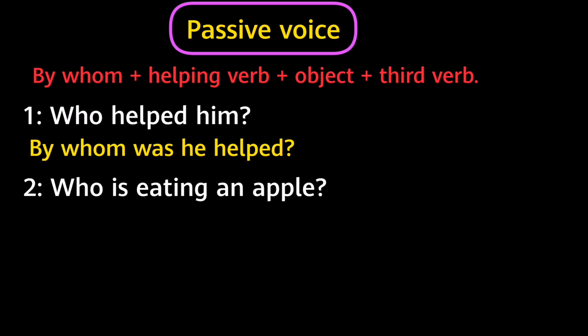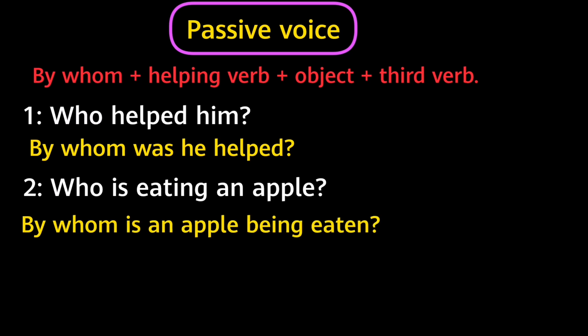It can be changed like this. By whom is an apple being eaten? Observe this one, again we have changed, who, into, by whom, and after this a helping verb, is, has been used because it is a present continuous tense and then an object is used and then the third form of verb is used. So, by this way this sentence is changed into passive voice.